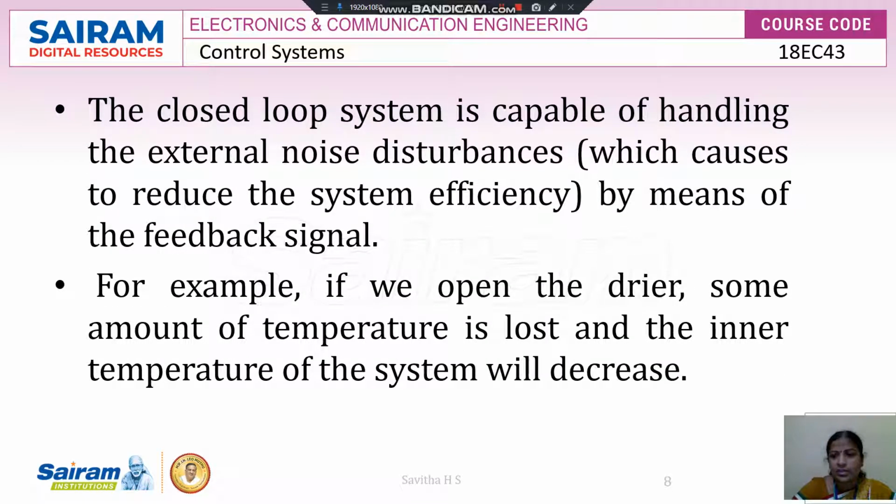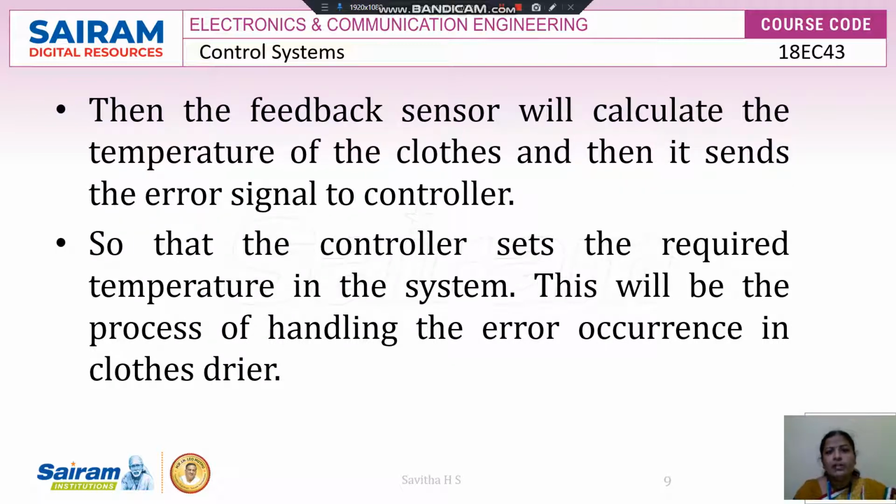The closed loop system is capable of handling external noise disturbances. So the noise will be reduced in the closed loop system. If we open the dryer, some amount of temperature is lost and the temperature of the system will decrease. Then the feedback sensor will calculate the temperature of the cloth and send the error signal to the controller. If any error is there, then the error signal E of T is equal to the input signal and the feedback signal, so that the controller sets the required temperature in the system. This is the process of handling the error occurrence in the cloth dryer.